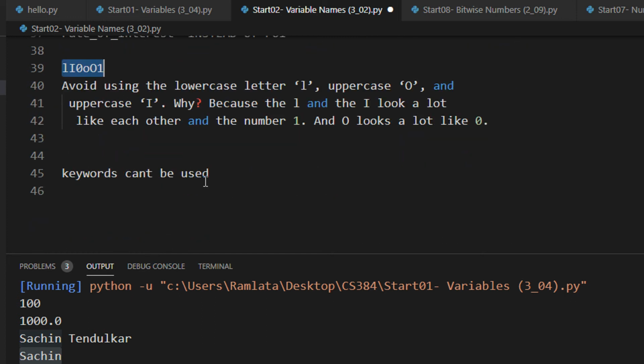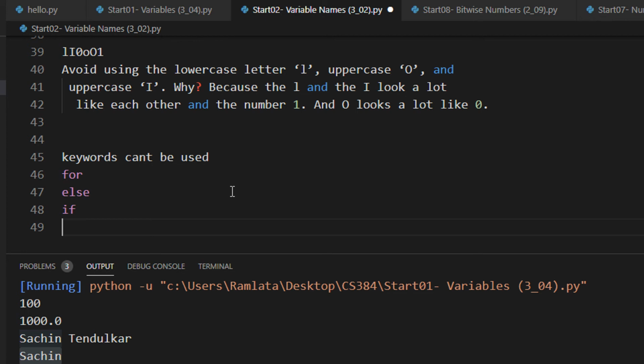And there are certain keywords. Remember keywords in C? We had for, else, if. Automatically VS Code is making them pink in color, right? These kinds of keywords cannot be used as variable names, even though they contain only allowed characters, because they are reserved keywords. These we will see later on, but there are many keywords in Python and most of them have some commonality with C also, for example for, if, else. These cannot be used for making variable names.